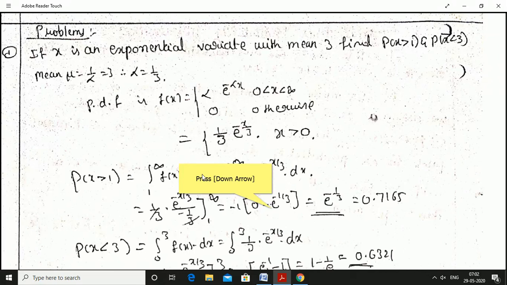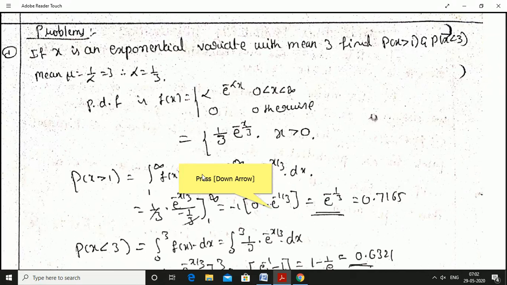Probability density function is f of x is equal to alpha into e power minus alpha x for x greater than 0. X greater than 0 means from 0 to infinity, f of x is equal to alpha into e power minus alpha x. Its value is equal to 0 otherwise. Substitute alpha value 1 by 3: 1 by 3 into e power minus x by 3 for x greater than 0. Probability of x greater than 1 means integration from 1 to infinity f of x into dx.